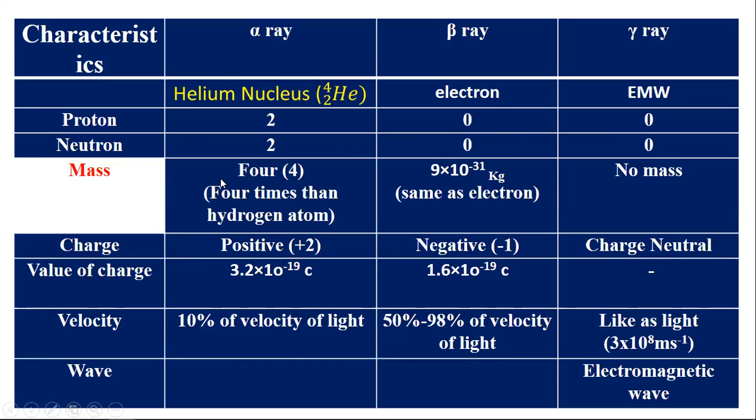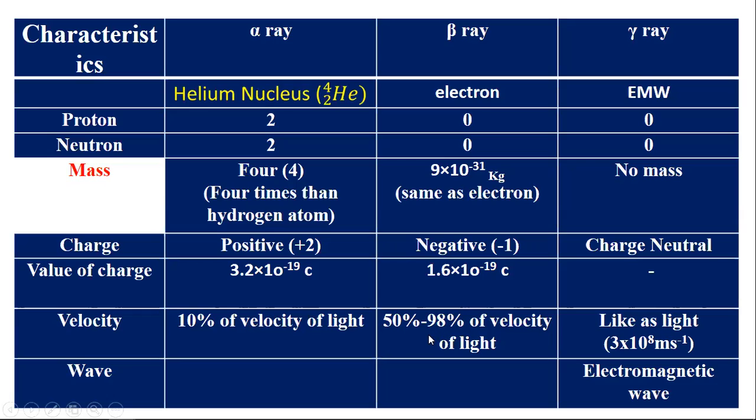The mass of the alpha particle is 4 times that of the hydrogen atom. The mass of the beta particle is the same as an electron, and the gamma ray has no mass. The charge of the alpha particle is positive, the charge of the beta particle is negative, and the gamma ray is neutral. The values of charge are given here.